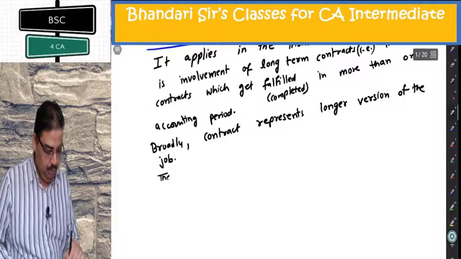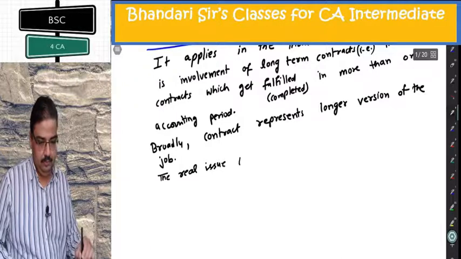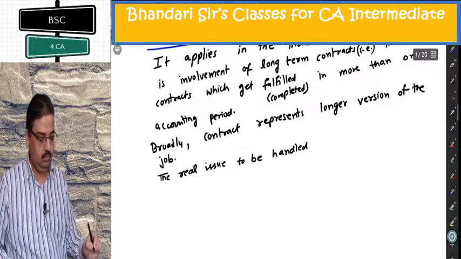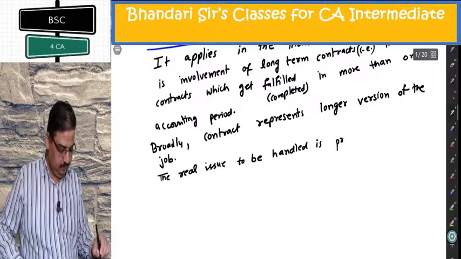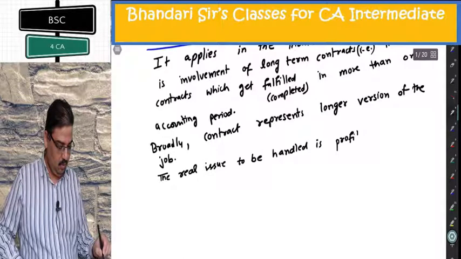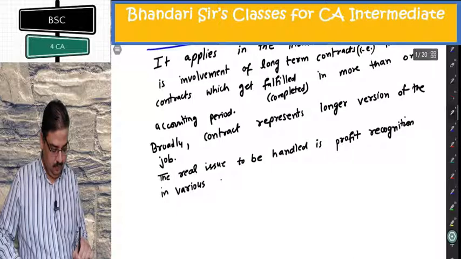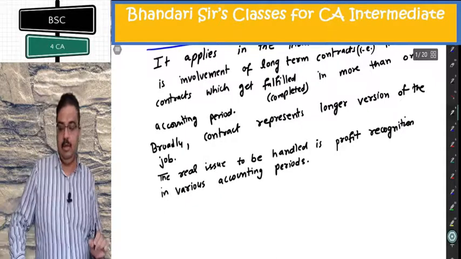The real issue to be handled is profit recognition in various accounting periods.